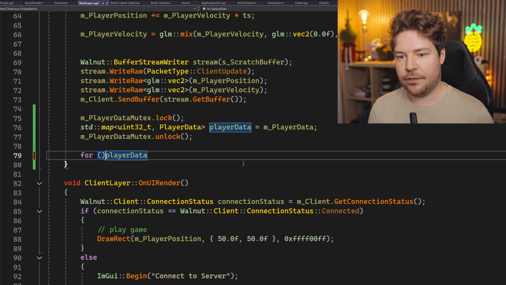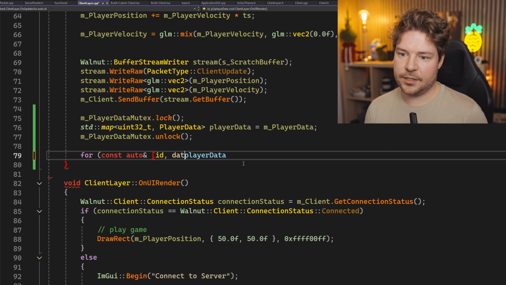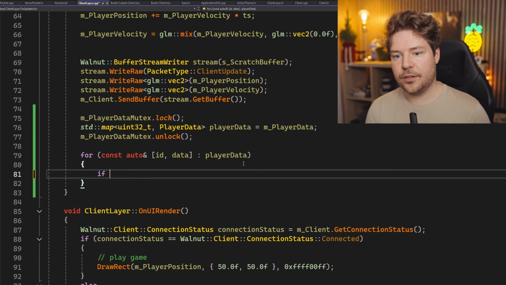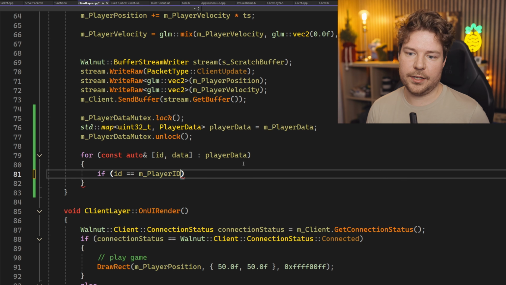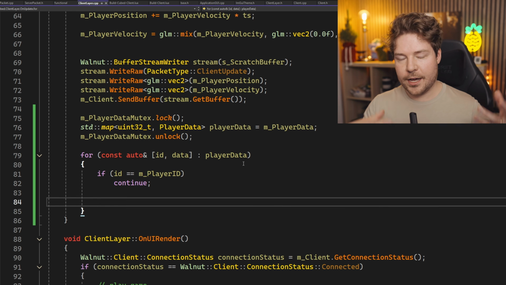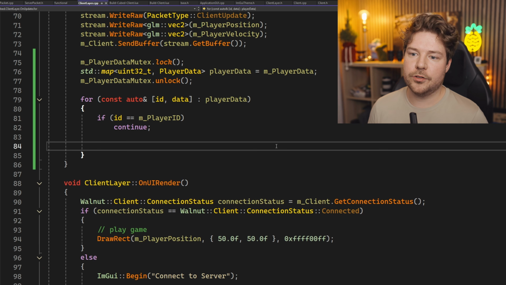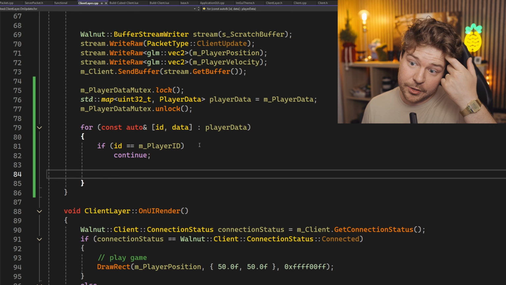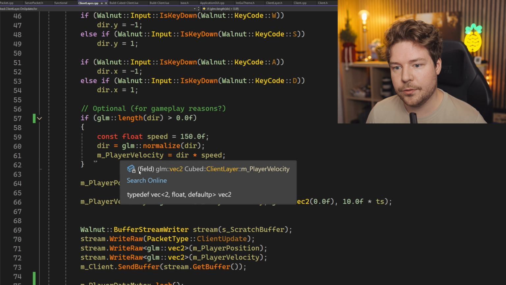So let's iterate through this now. We've got ID and we've got player data; I'll just say data inside player data. The first thing I want to do is say if ID equals our client ID, I think it's player ID, then let's just continue. We'll skip ourselves. We won't do that reconciliation of the server's authority on where we're supposed to be yet. Instead, if we run into player data here that's obviously a different player, I'm going to draw it.